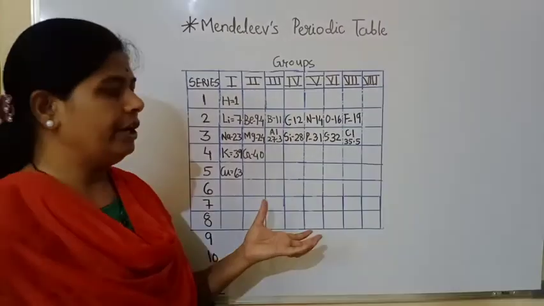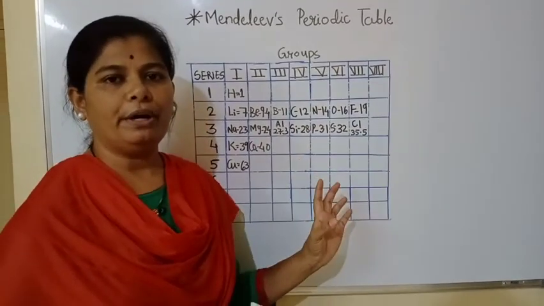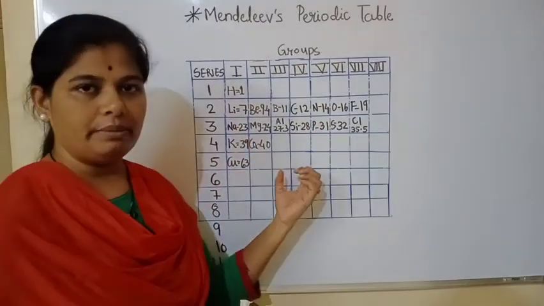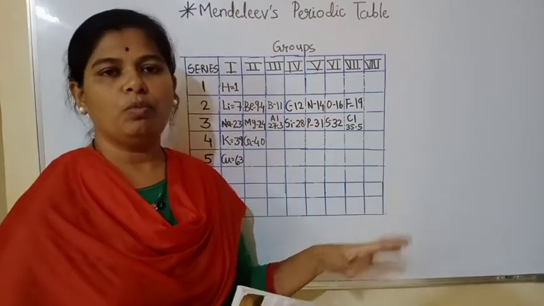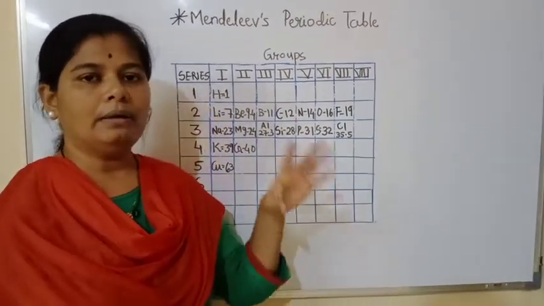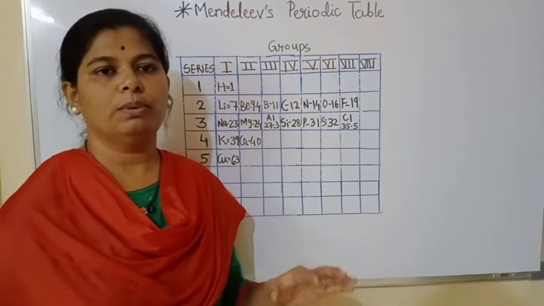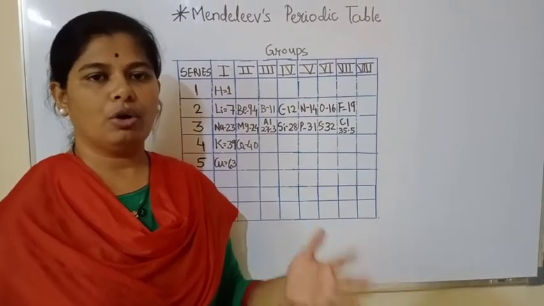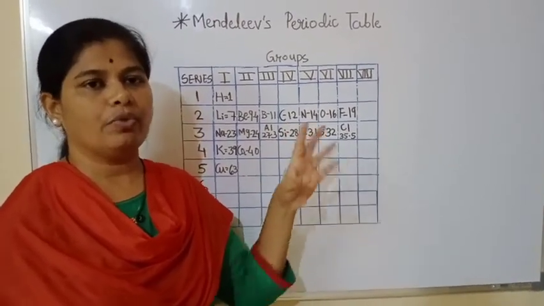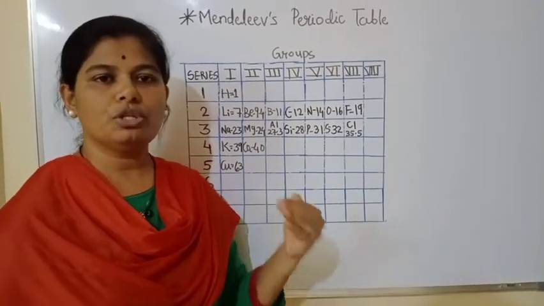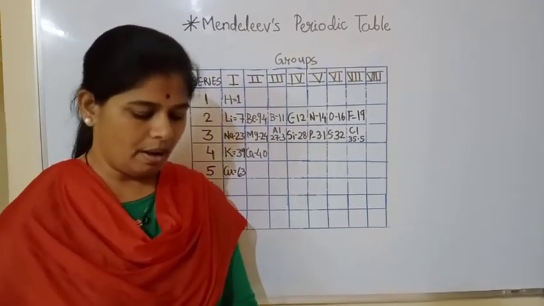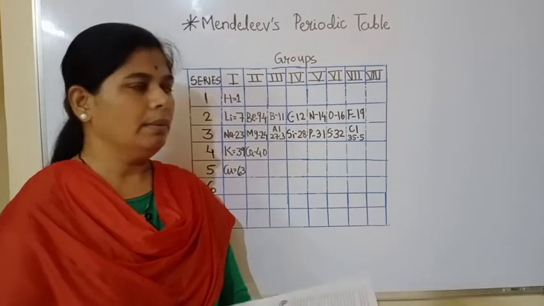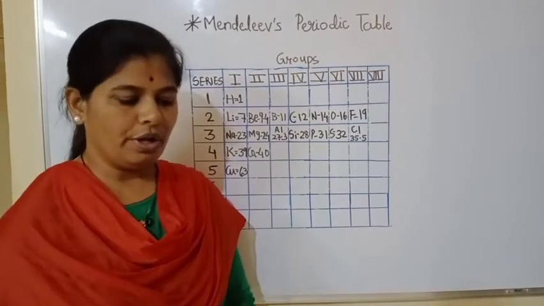So what did Mendeleev do? Mendeleev created a new separate group without disturbing all these elements. He created a new group which was called the zero group, and in that zero group all the noble gases like helium, neon, argon were placed. So this new zero group was created by Mendeleev. So these all were the merits of Mendeleev's periodic table.